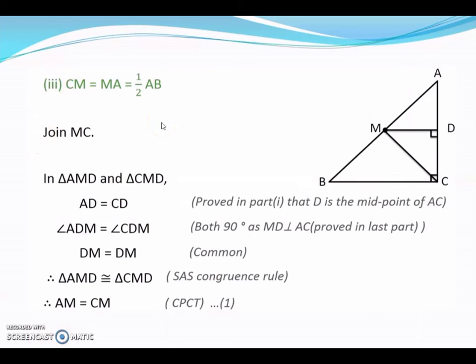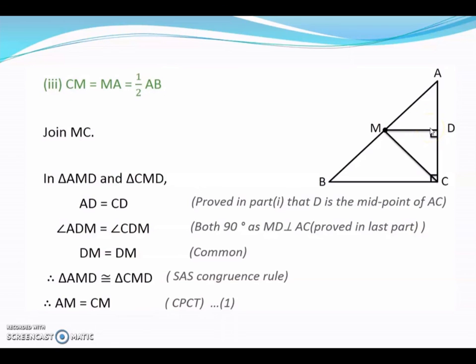Third part, you have to prove CM is equal to MA is equal to half of AB. So consider these two triangles AMD and CMD. One of the angles is 90 degrees in each, since they form a linear pair and one is 90, the other is also 90.